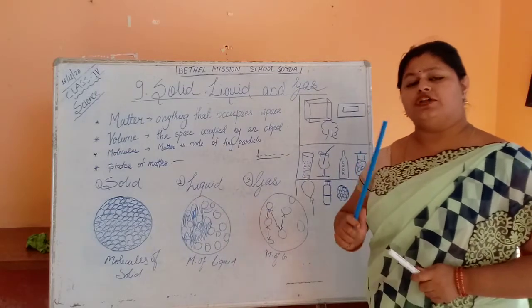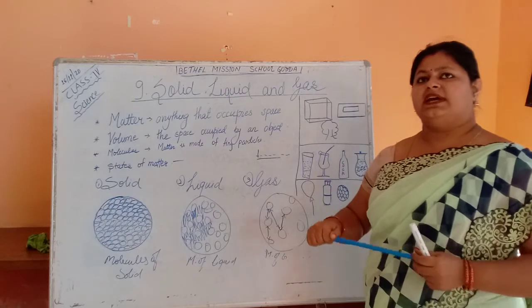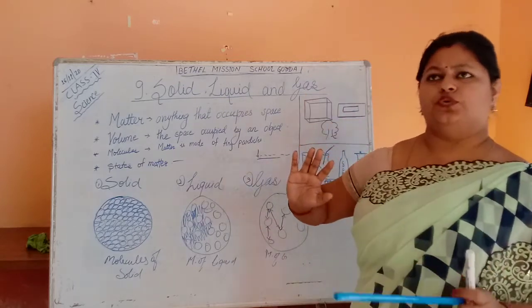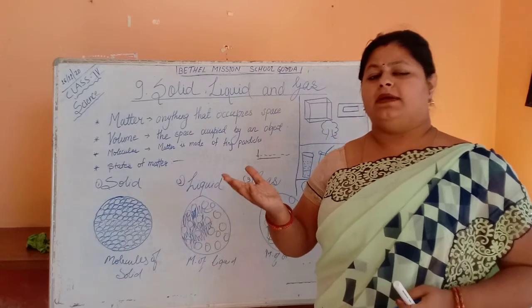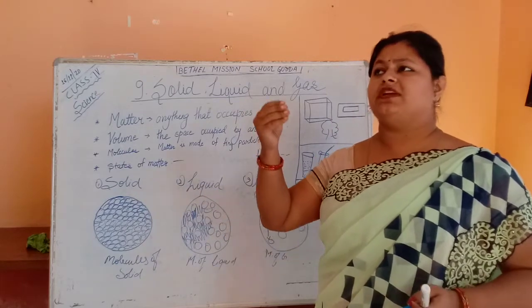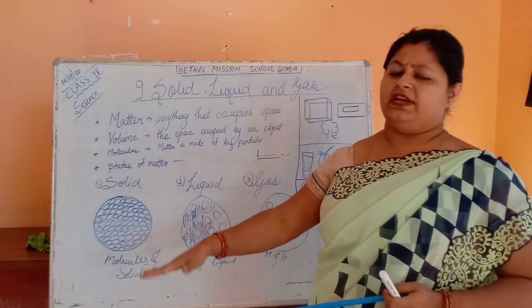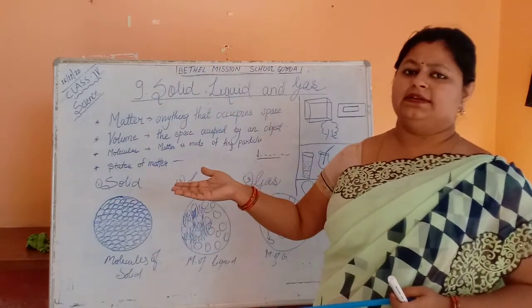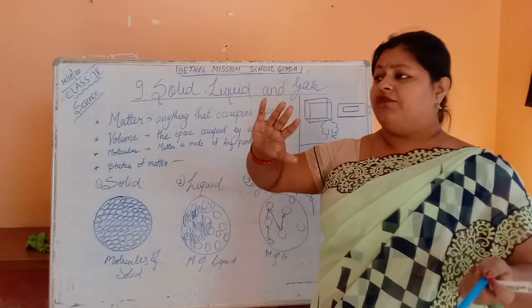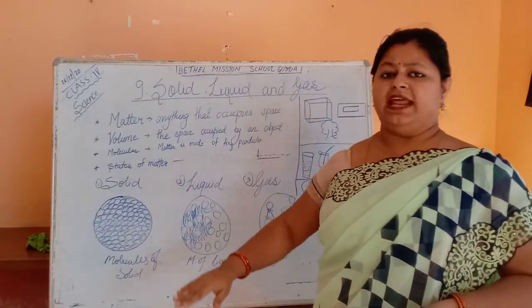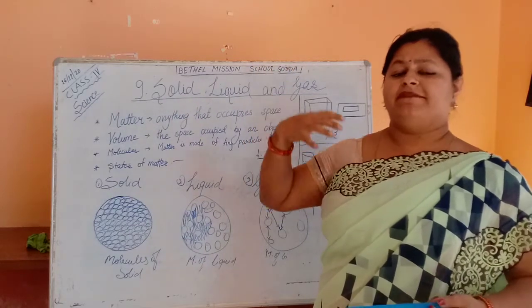But gases also have mass and they occupy space. Now you can see this is a room. In a room, can you say there is no air? Because we cannot see the air, we cannot see the color of the air, we cannot touch the air. Am I touching the air? We cannot touch the air, but we can feel it. If a fan is running, we can feel the air.